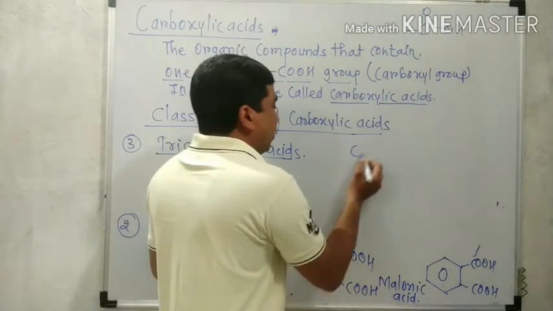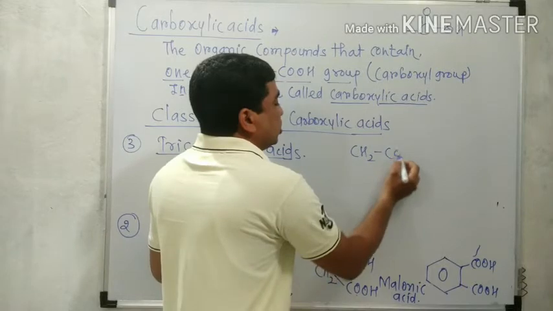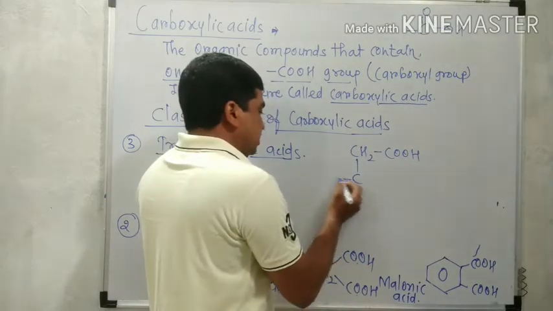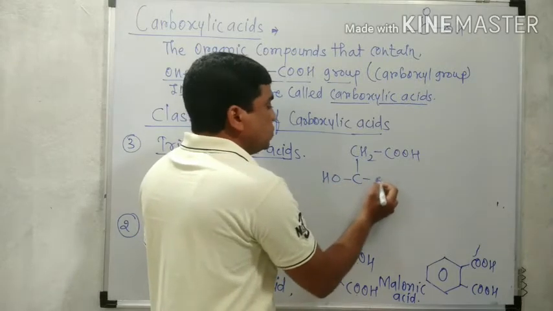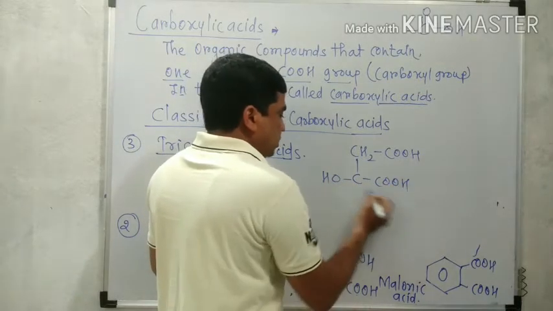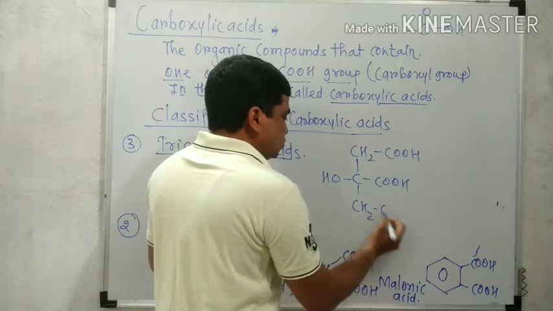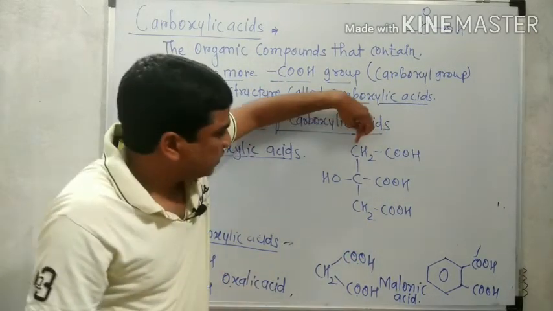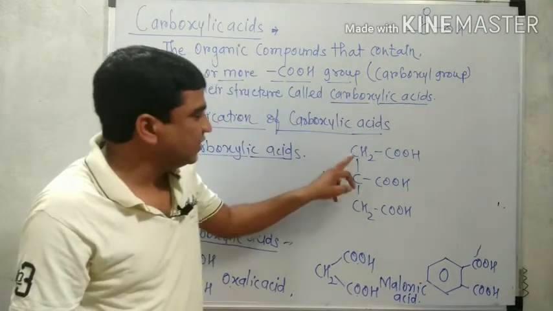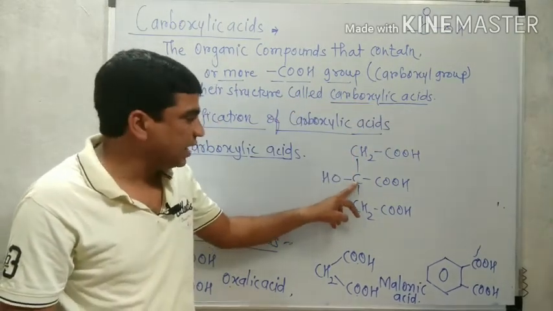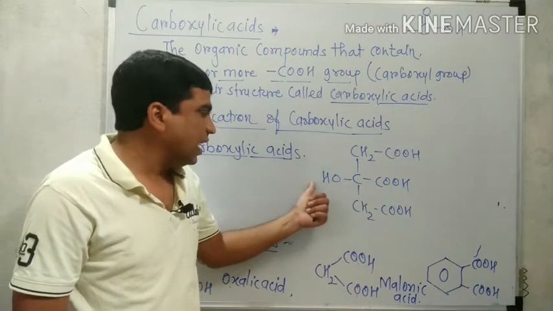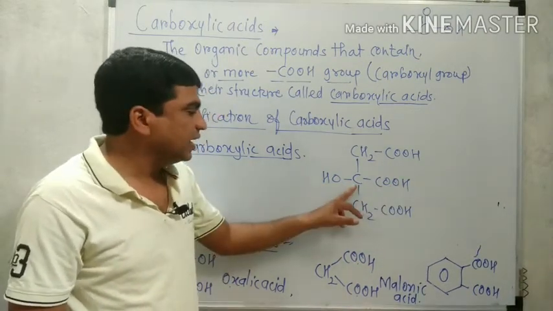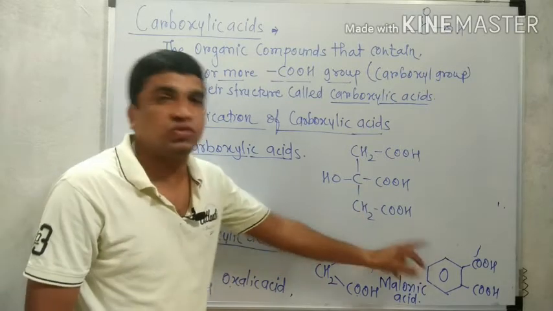One of the popular examples is CH2COOH, then COOH, again CH2COOH. Look at the structure. CH2COOH, that CH2 is attached to a carbon, that carbon is attached with OH at one side and COOH at another side, and that carbon is also attached with CH2COOH.